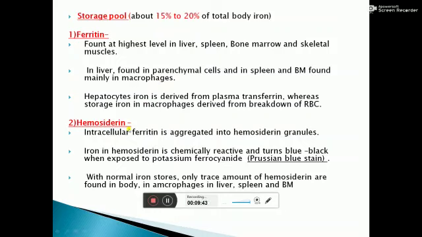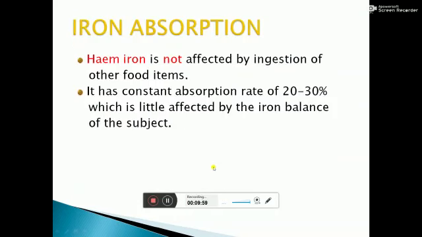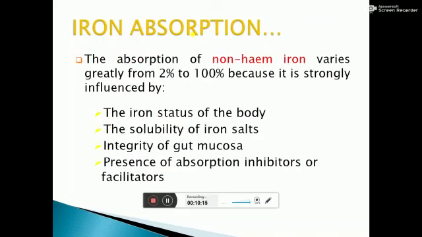Hemosiderin: when intracellular ferritin is aggregated, it forms hemosiderin granules, which is a chemically reactive form, and in Prussian blue staining, it turns blue to black when exposed to potassium ferrocyanide. Iron absorption, as we already discussed: heme iron, which is obtained from animal food, is not affected by ingestion of other food items, and its absorption rate is high, 20 to 30%.